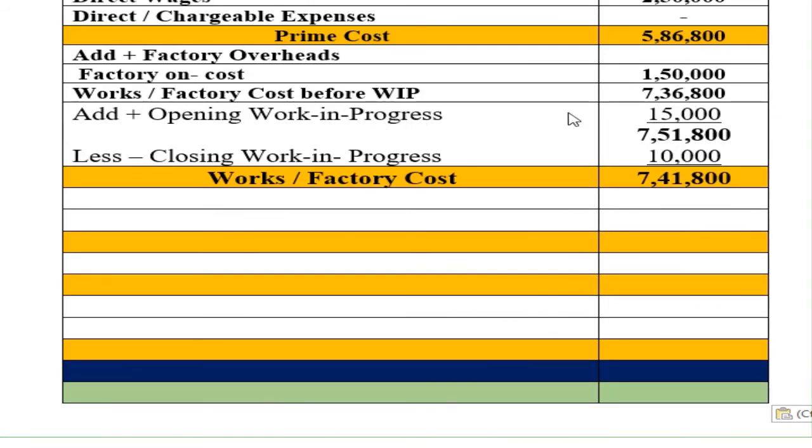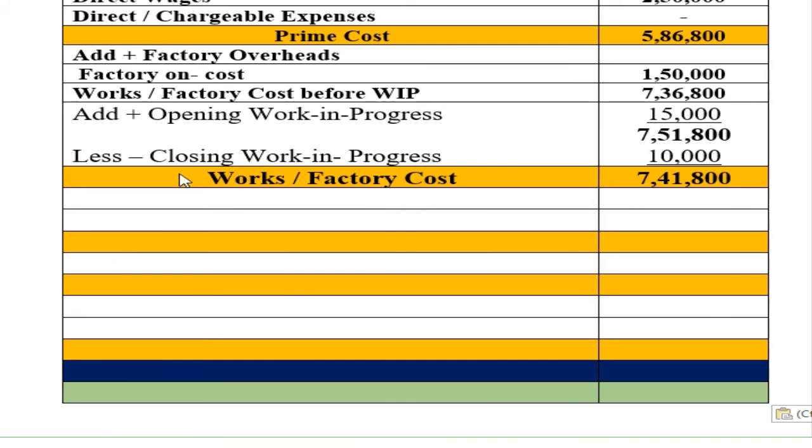The opening stock of work in progress is 15,000, so 7,36,800 plus 15,000 is 7,51,800. So minus closing stock of work in progress 10,000, so you will get 7,41,800. This is called works cost or factory cost or production cost or manufacturing cost.